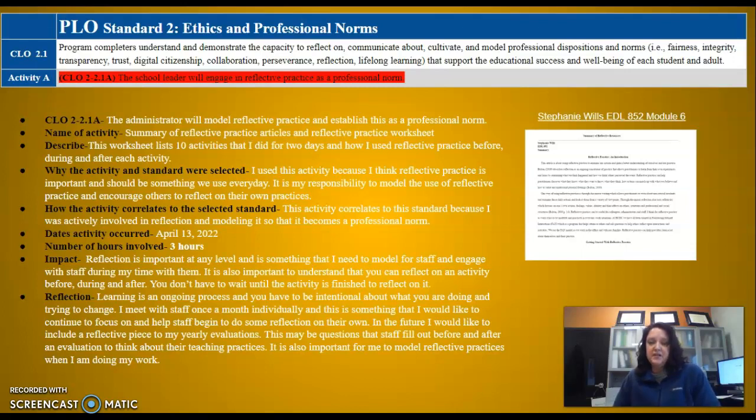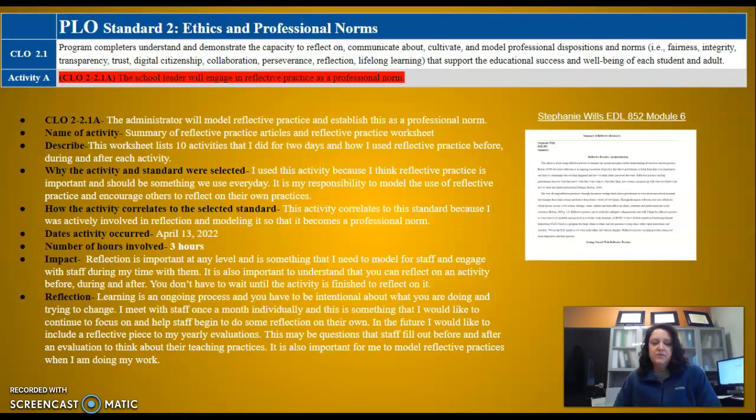It is my responsibility to model the use of reflective practice and encourage others to use reflective practice on their own. This activity correlates with this standard because I was actively involved in reflection and modeling it so that it becomes a professional norm. This activity was completed on April 13th, 2022 and took 3 hours to complete.